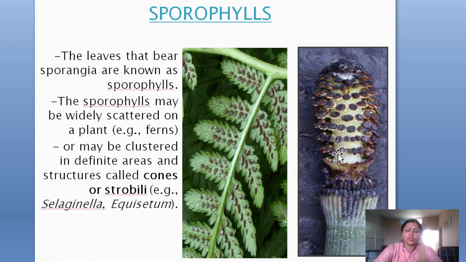On the cone, there is a central cylinder, or the axis, and from there they bear, if it is Lycopodium, the microsporophylls or the megasporophylls. On the adaxial or abaxial surface they bear the microsporangium or the megasporangium. Here also, from the central axis, it bears small structures, the microsporophylls or the megasporophylls.